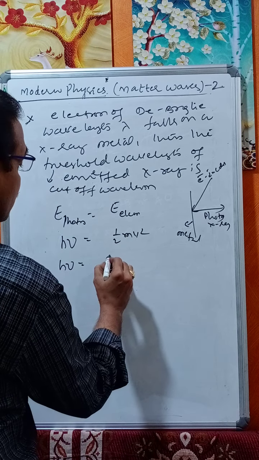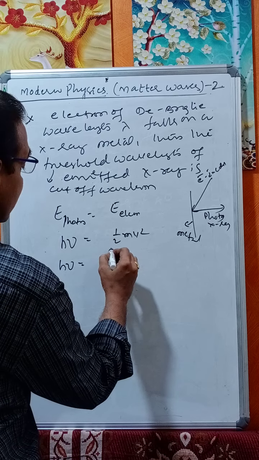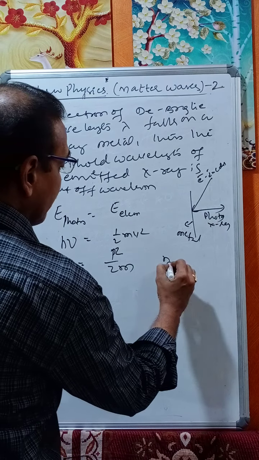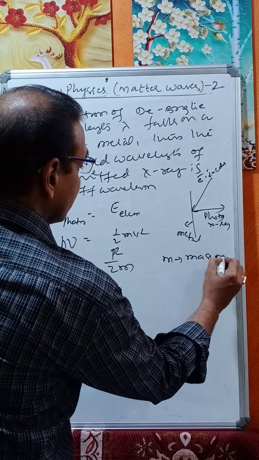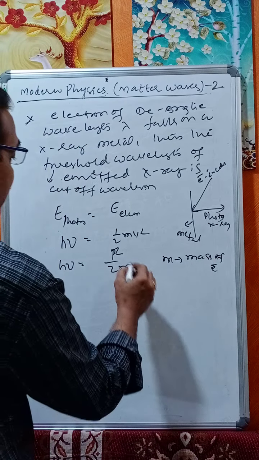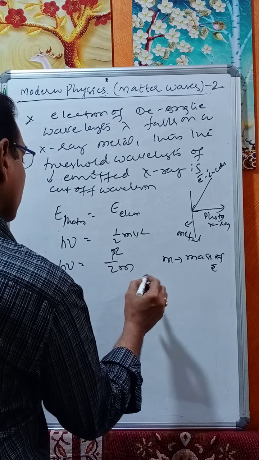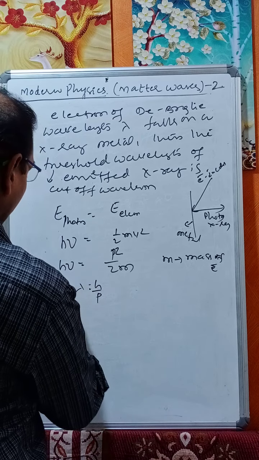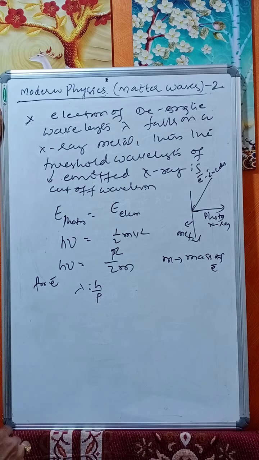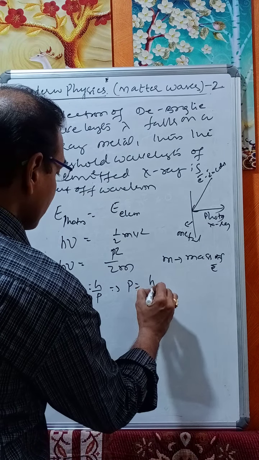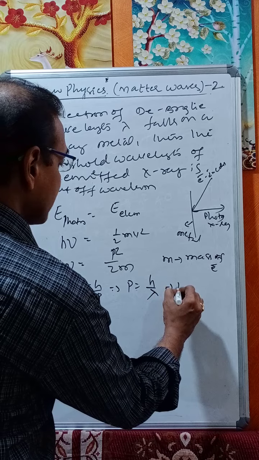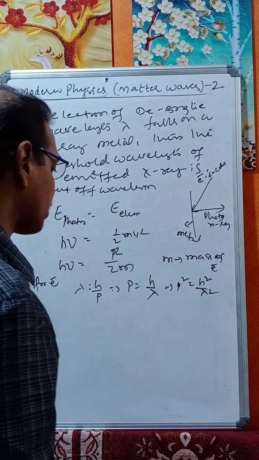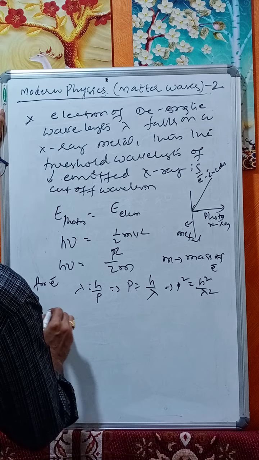h nu equals, in terms of energy, we can take it as p square by 2m. Here m is the mass of the electron, v is the velocity, and p is the momentum of the electron. But we know that lambda equals h by p for an electron, which implies p equals h by lambda, which implies p square equals h square by lambda square.